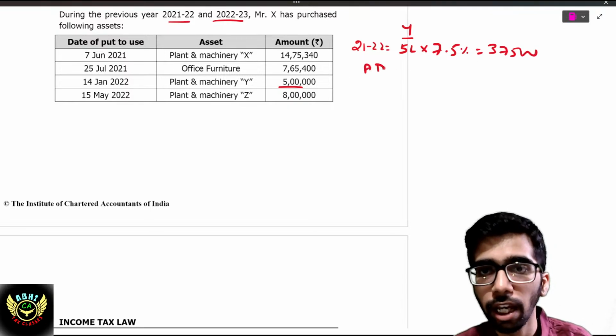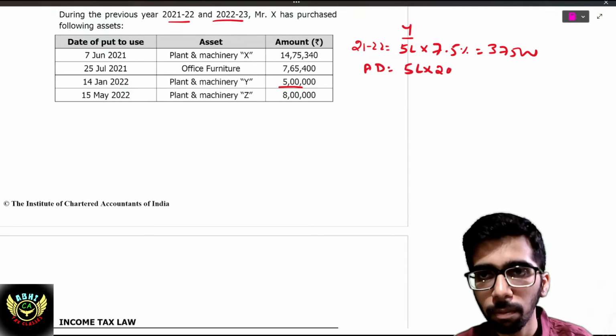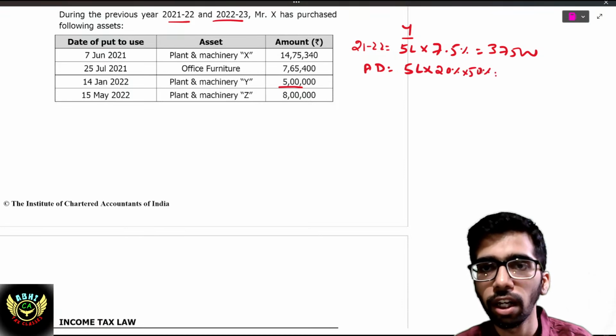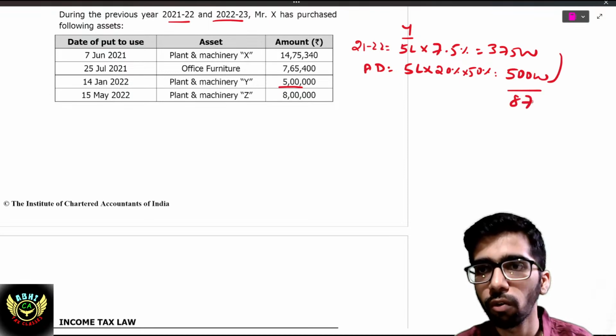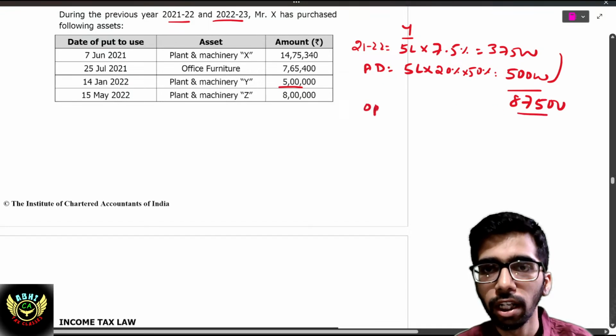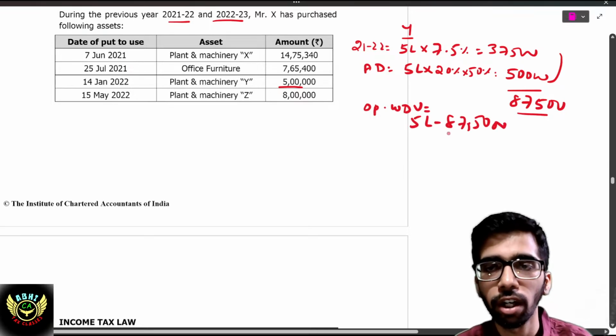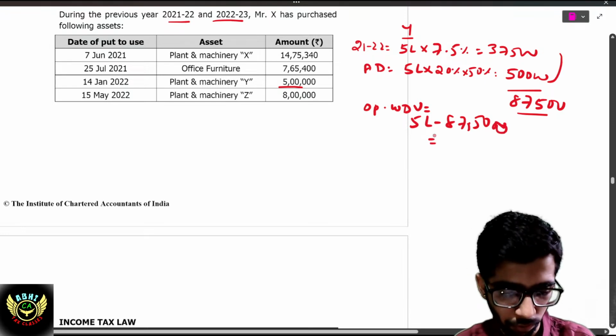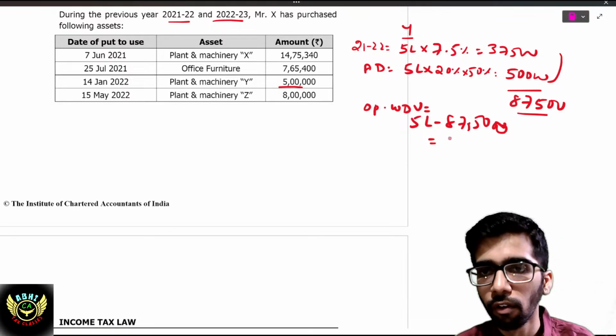And additional depreciation will be allowed because it is a manufacturing unit and it is plant and machinery. 5 lakh at 20%, half of it, that is 10% of 5 lakh, 50,000. Total depreciation for 21-22 is 87,500, and opening WDV will be 5 lakh minus 87,500, that comes to 4 lakh 12,500. This is the opening WDV.